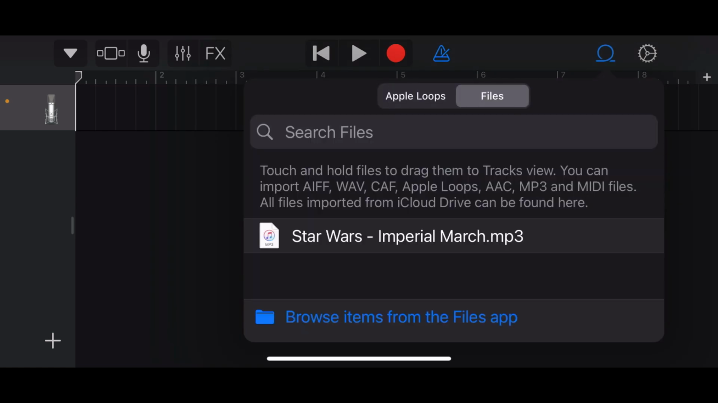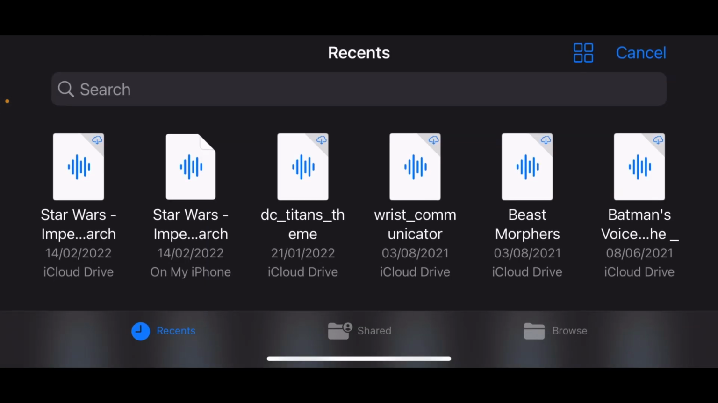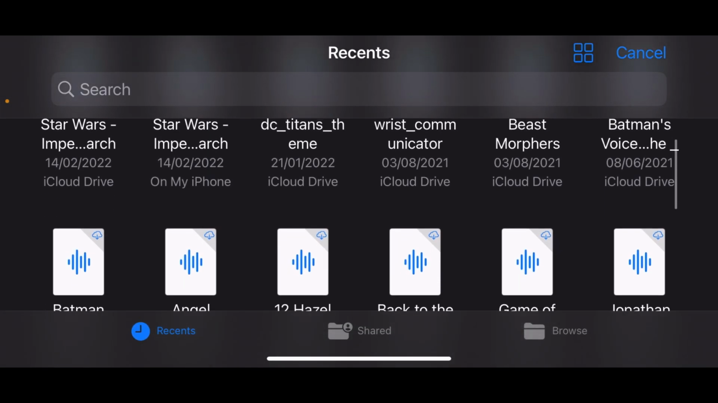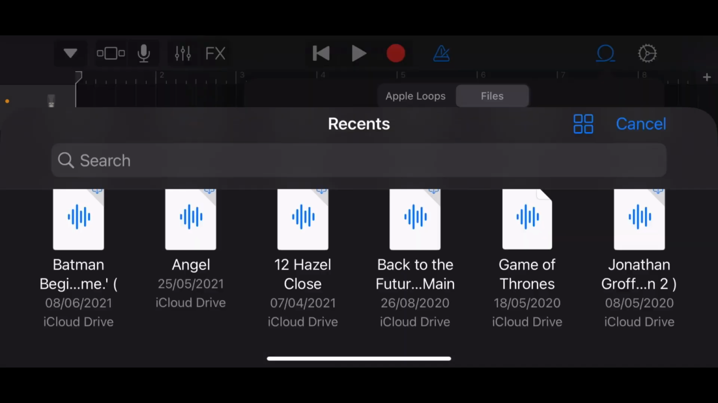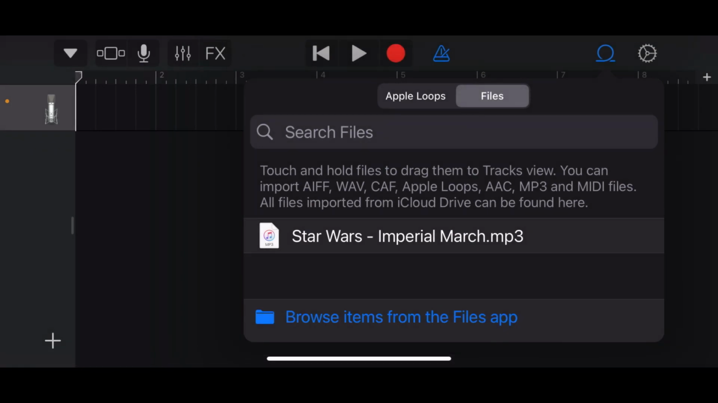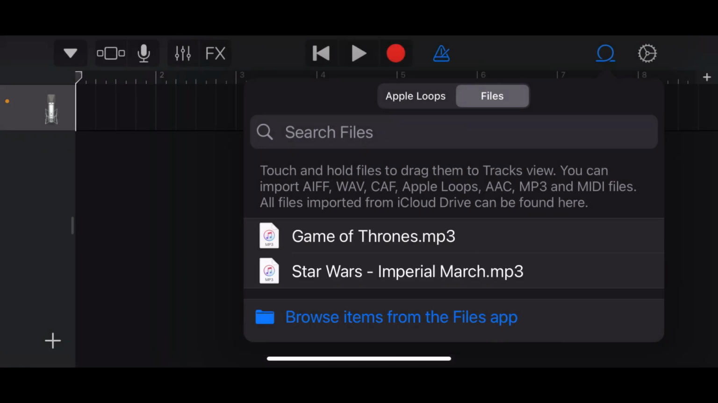Then you're going to click Files. Then you're going to go Browse the Files app. So this is where your ringtone should be stored that you downloaded from the internet. And just pick your ringtone. I'm just going to go for Game of Thrones. Wait for that and it should appear in your files with your last ringtone.